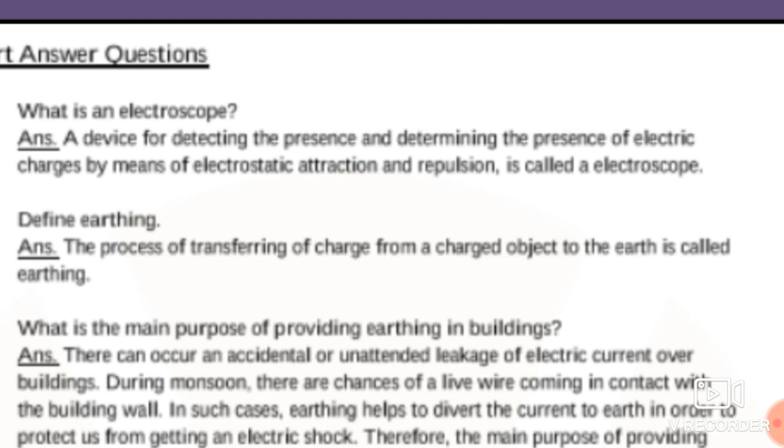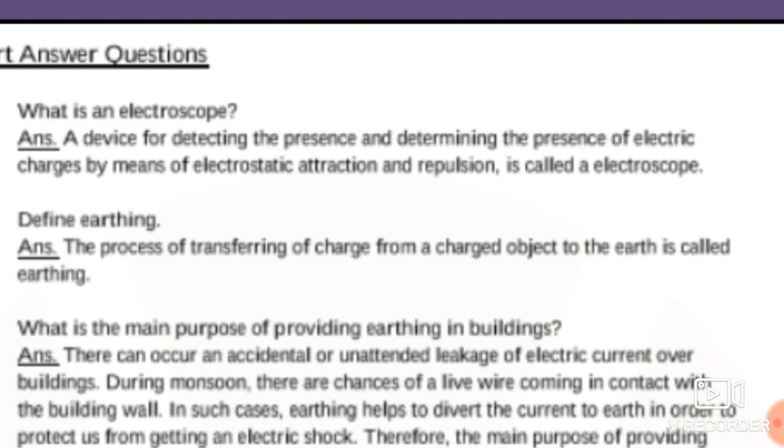Here I again repeat the answer, students. A device for detecting the presence of electric charge by means of electrostatic attraction and repulsion is called an electroscope.